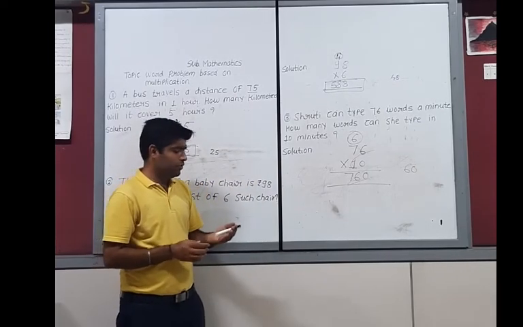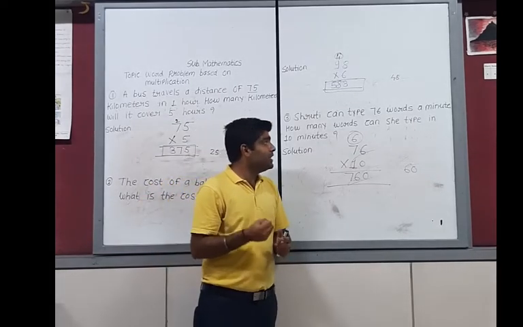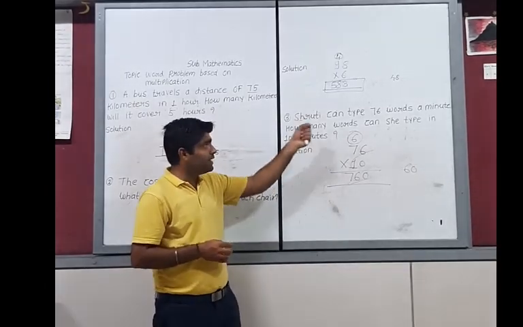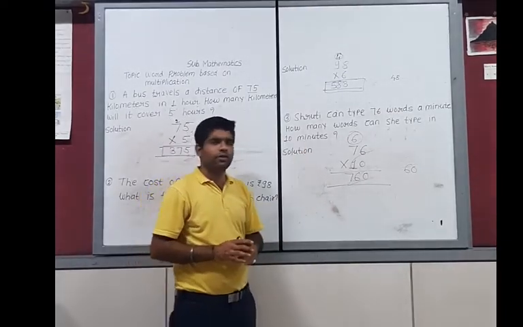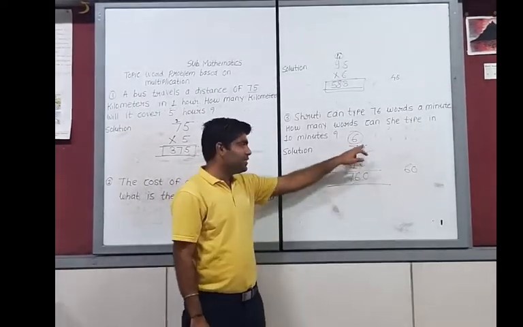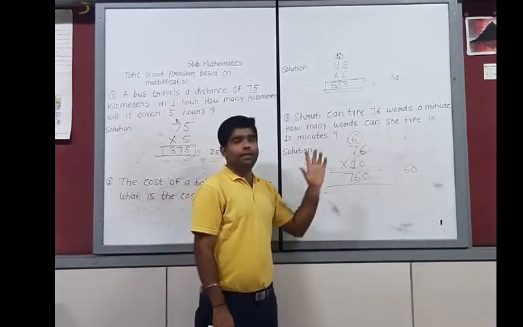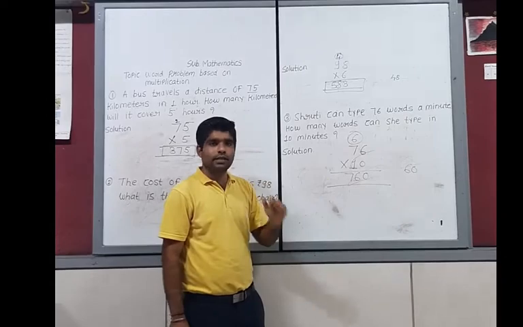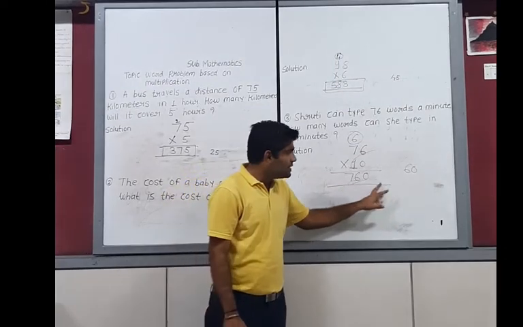Once again I repeat this question. Shruti can type 76 words in a minute. How many words can she type in 10 minutes? First of all, we have to write down the given condition. Shruti can type 76 words in 1 minute. How many words can she type in 10 minutes? We have to use simple multiplication. This is 76 multiplied by 10. Here 10 times 6 is 60. This is 0, and 6 is carried. Now 10 multiplied by 7 is 70. Here it will be 70 plus 6, which is 76. We have to write down 760. It means that your final answer is 760, the correct answer.